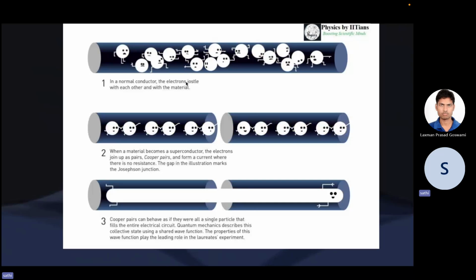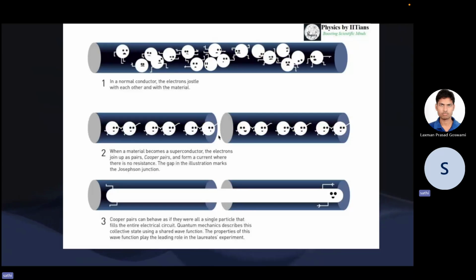In a normal conductor, electrons usually repel each other, which causes finite resistance or heat losses in the circuit. But when the material becomes a superconductor, the electrons move as pairs, known as Cooper pairs, and form a current with no resistance.